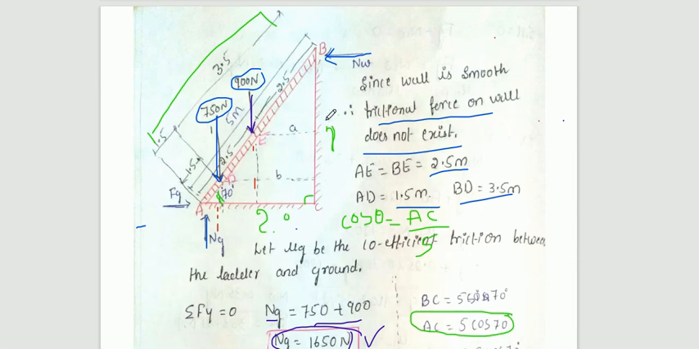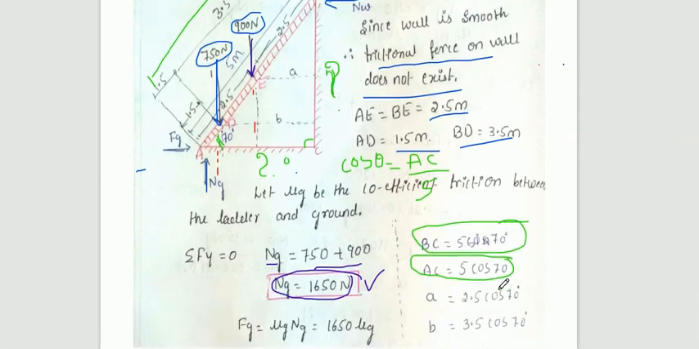Similarly, by the same triangle, if you want to know the value of BC, you need to apply sin theta. Sin theta is equal to BC divided by hypotenuse. Therefore BC is equal to 5 sin theta, that is 70 degree.